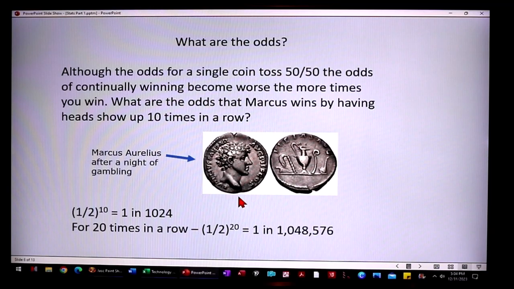And by the way, just as another aside, about this picture of Marcus Aurelius: the Romans made their coins change every 4 or 5 years as the emperor aged. So they have coins from when he was a teenager up until he was an old man, because they wanted people to still recognize who he was on the coin.